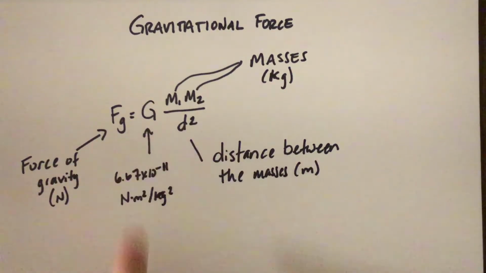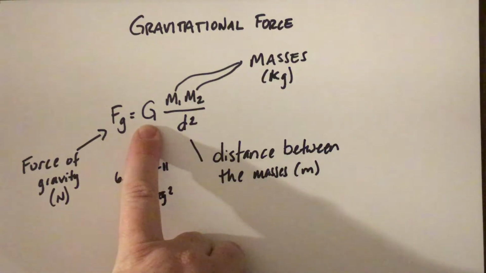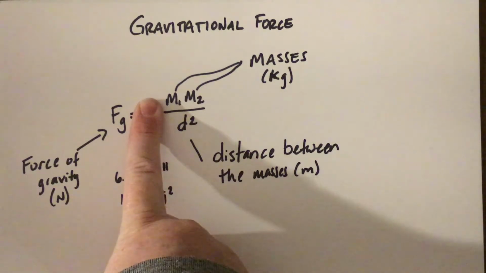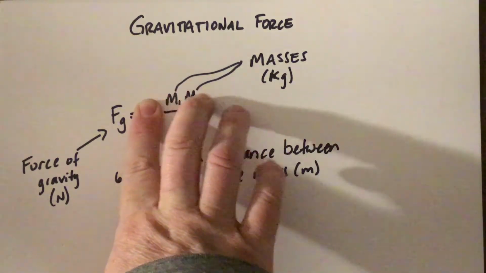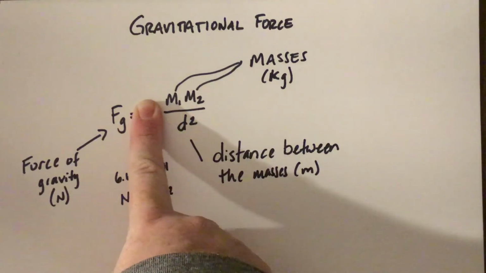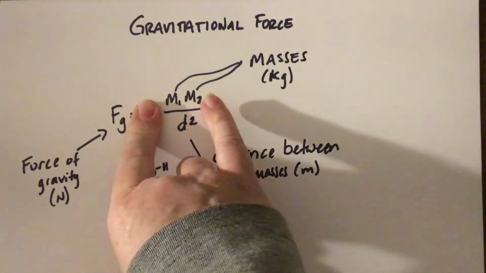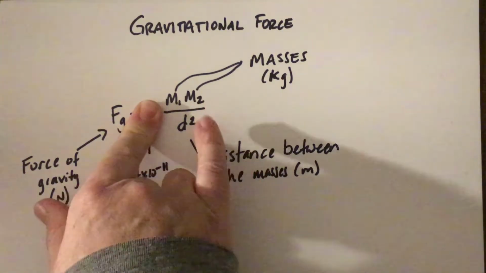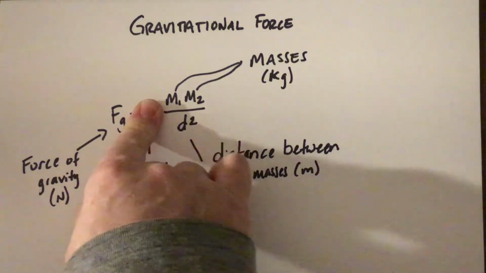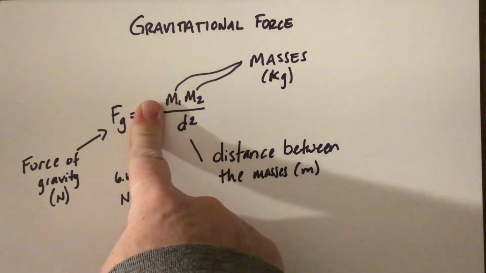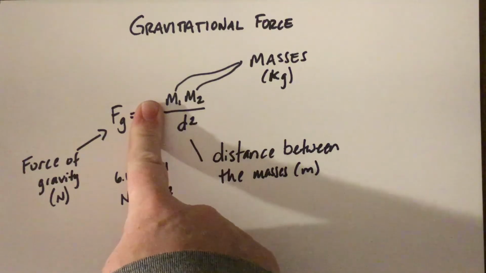Now we also have this number, this G in the middle, and that's a constant. And what scientists do with a constant is that they take it and they might say, hey, the force of gravity is related to the masses and the distance. We know as the masses go up, the force of gravity goes up. As the distance goes up, the force of gravity goes down, by 1 over distance squared.